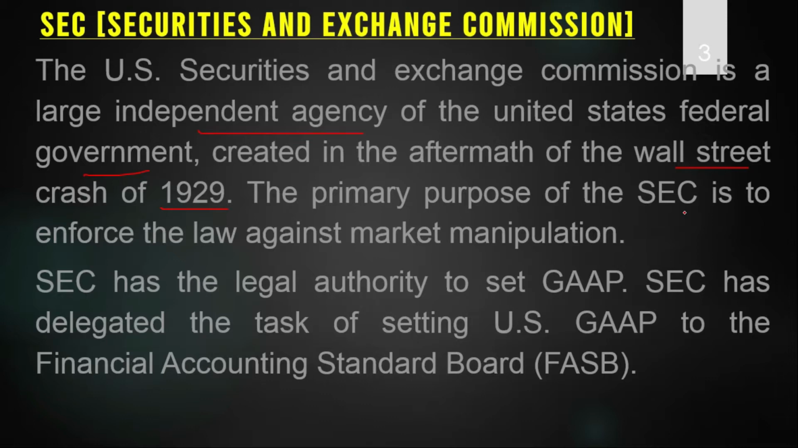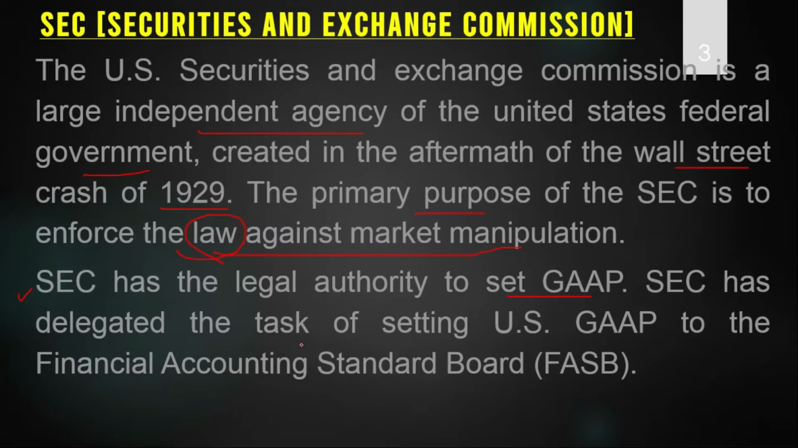The primary purpose of the SEC is to enforce the law against market manipulation. If there is any market manipulation, laws can be made in order to check it, and making law against market manipulation is the primary purpose of the Securities and Exchange Commission. So in 1929 there was the Wall Street crash, which means there would have been some market manipulation, and after that there was a need to make such an act. The Securities and Exchange Commission has the legal authority to set GAAP. So this commission will set GAAP, that is generally accepted accounting principles.